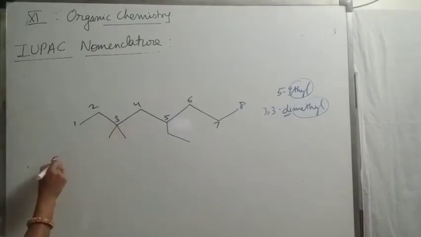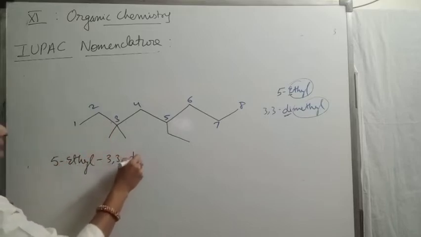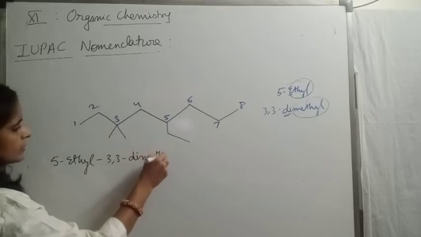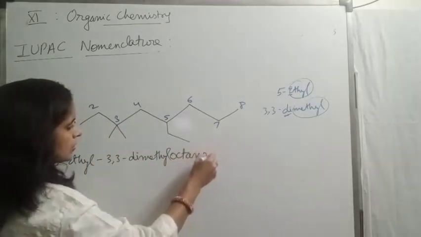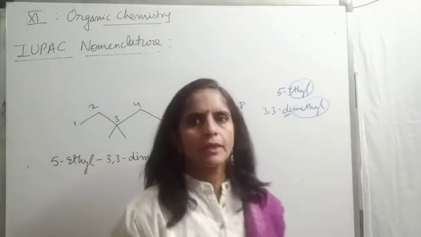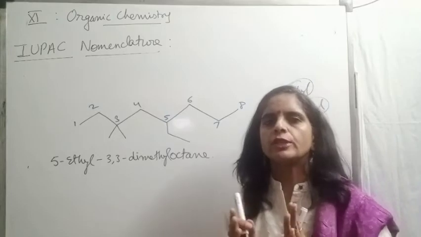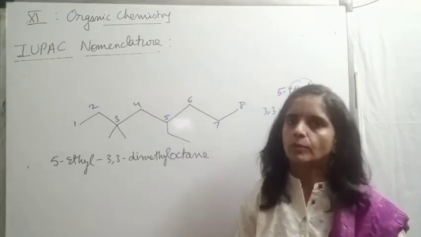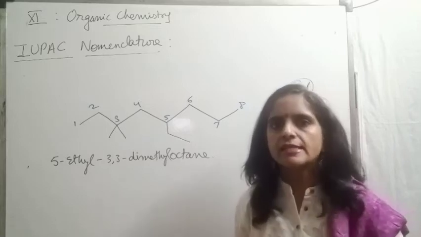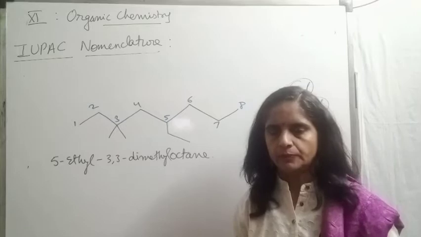First we write ethyl, 5-ethyl. On 3rd, 2 methyls are there. So 3,3-dimethyl, 8 carbon chain is octane. Got it, children? So these were some rules which we used for alkanes, whether simple substituents are there, complex substituents are there, more than one substituent are there, all different categories we discussed here.